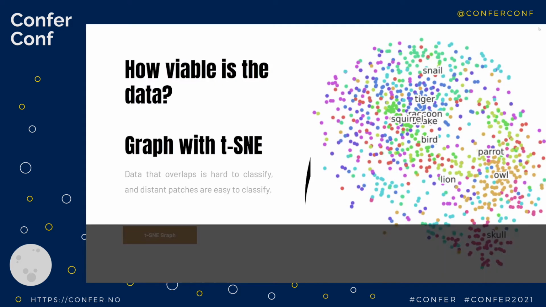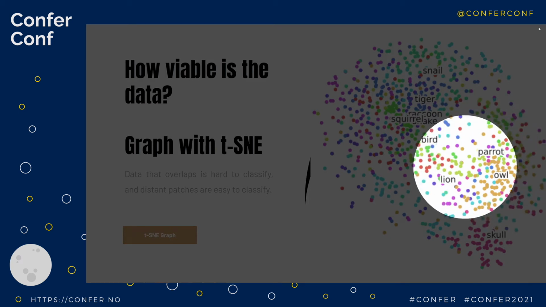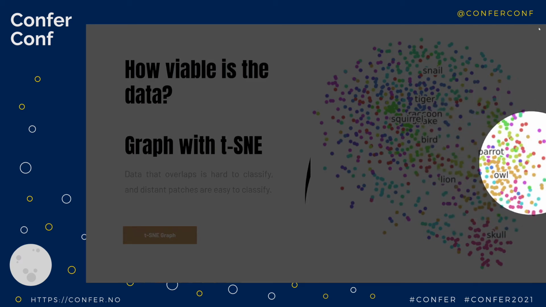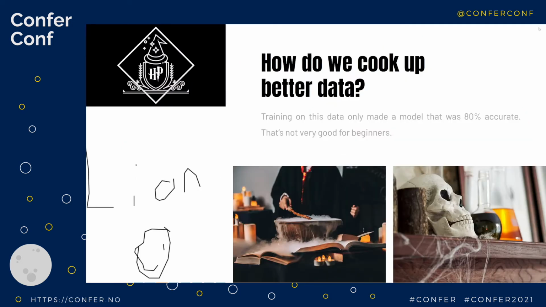Now, it is fine that we've got parrot and owl sitting next to each other because these are categorized inside the same house. But the problem that we're getting now is that we've got too many things kind of sitting on top of each other. So maybe this isn't the exact kind of data that we want. Let's check into this. So how do we cook up some better data?